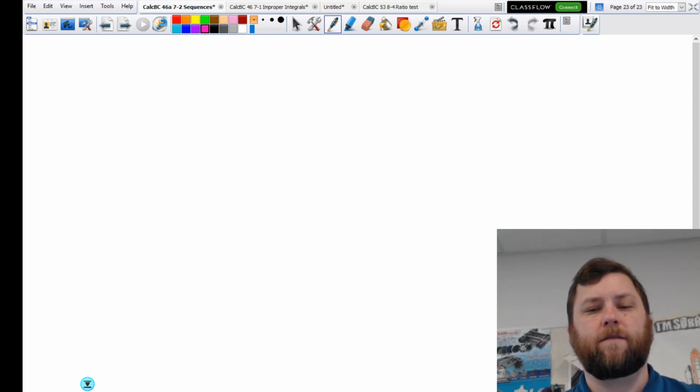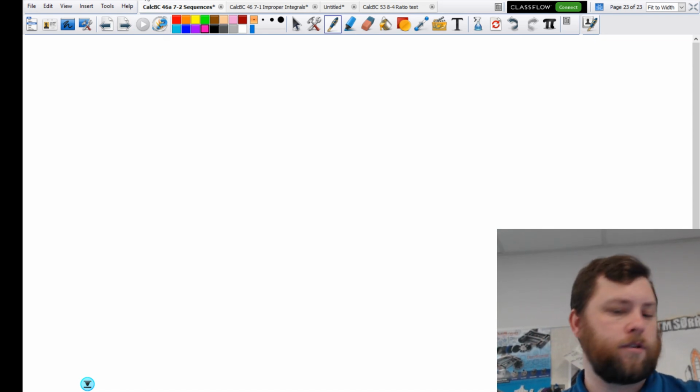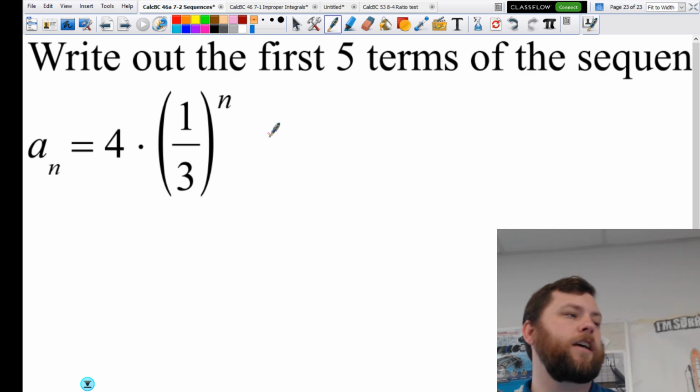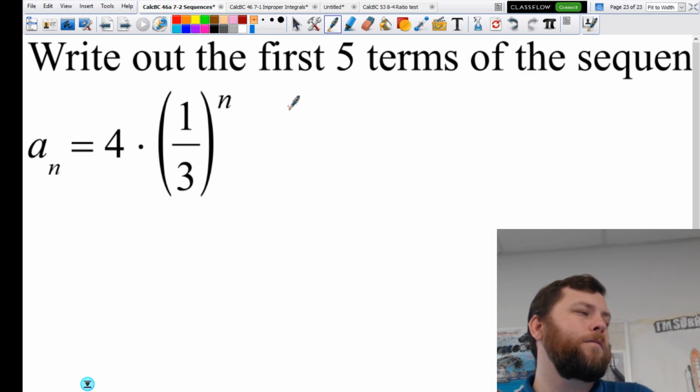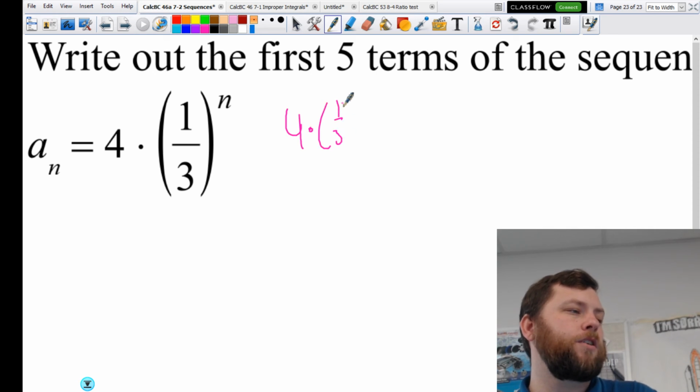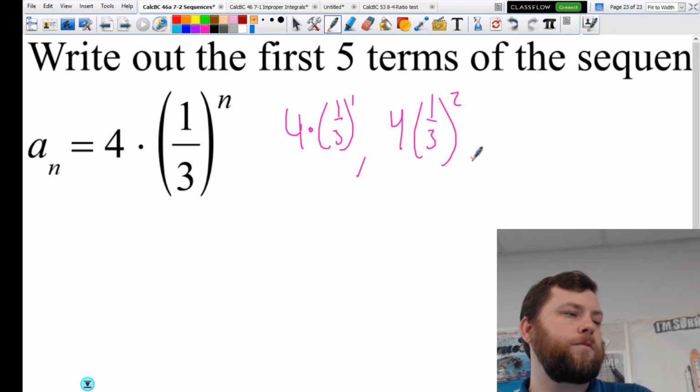Oh, first 5 terms of this sequence. Jeez. Okay, I'm going to make this class do this kind of stuff, though. It's important for what we're doing in this class. So my first term is 4 times 1/3 to the 1 power. 4 times 1/3 to the 2. 4 times 1/3 to the 3. I'm going to make them expand this out.